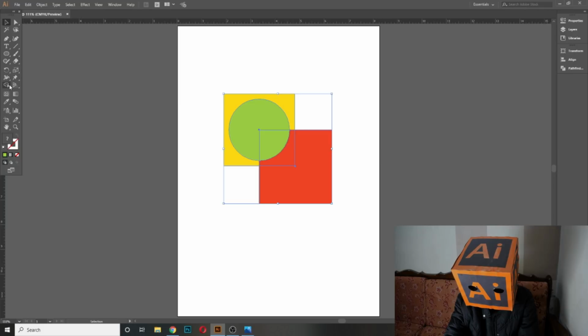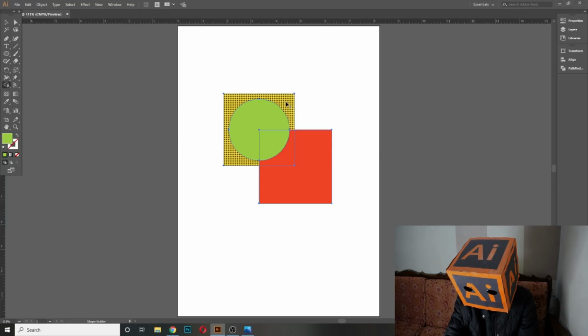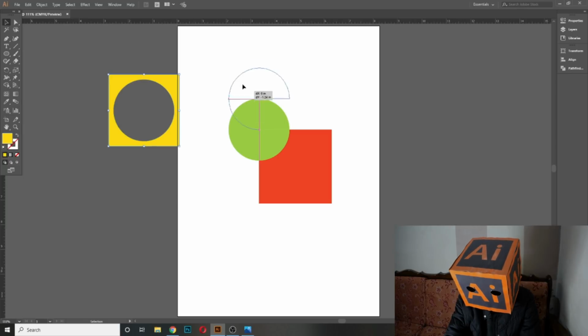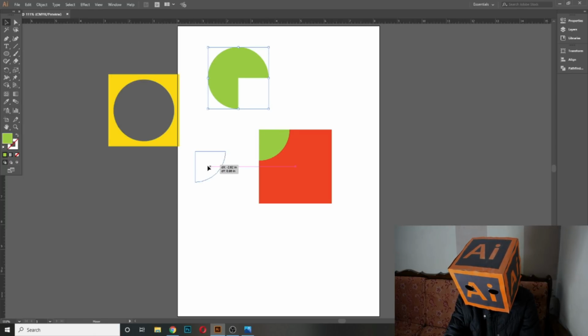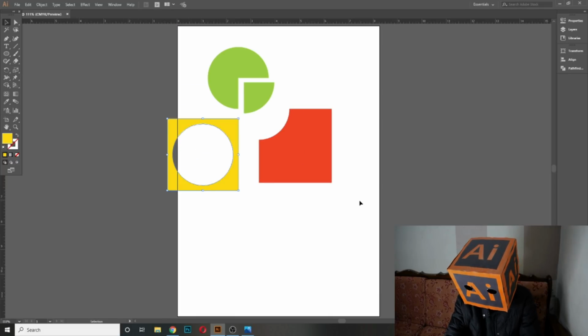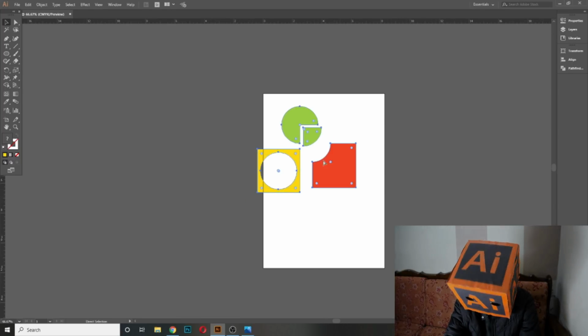So let's say I again use this, and now I cut this, and this one also, and now this is our square, this is our circle, and this is the half part of that circle which we have cut from it, and this is our square. So now after that you can understand what the shape builder does.